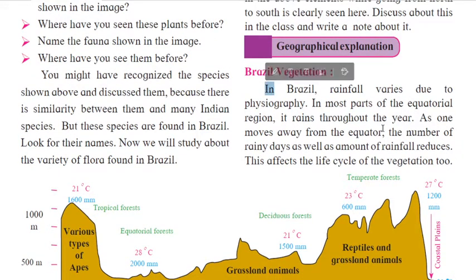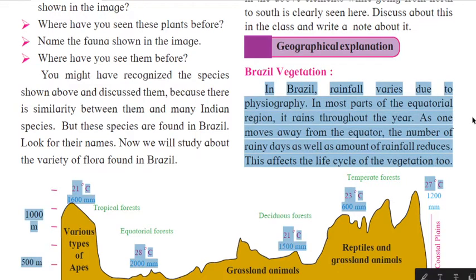In Brazil, rainfall varies due to the geography.